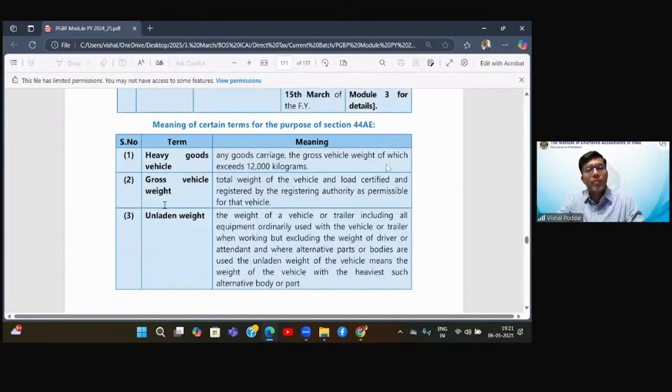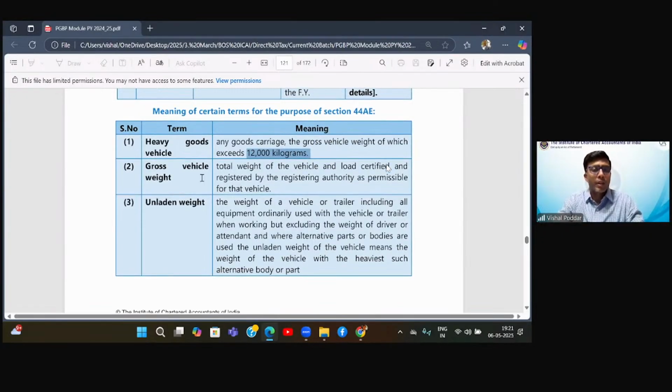Now, coming to the definition of heavy goods vehicle, what is a heavy goods vehicle? The vehicle whose weight is 12,000 kgs and which is mentioned in their certificate as per RTO. Now, which weight? It is saying the gross vehicle weight. So what is the gross vehicle weight? It is the total weight of the vehicle and load certified and registered by the registering authority, that is RTO. So when you go for RTO registration, they measure the weight and they register.